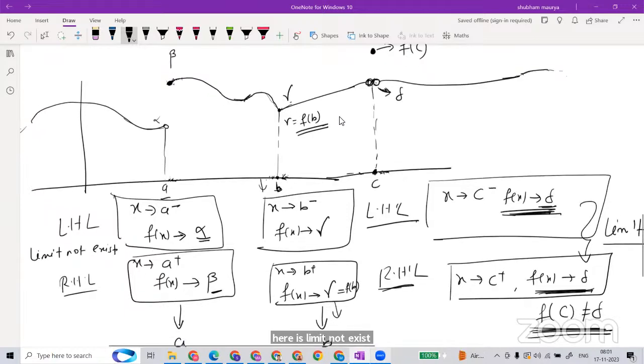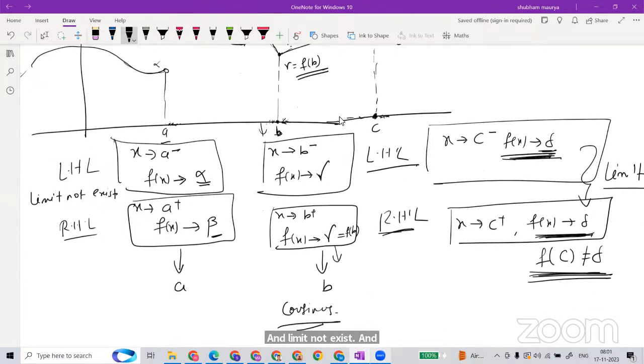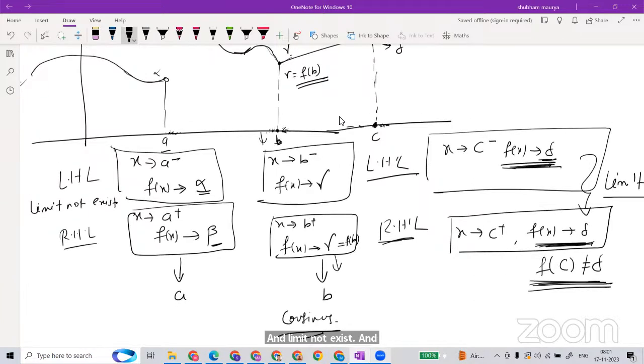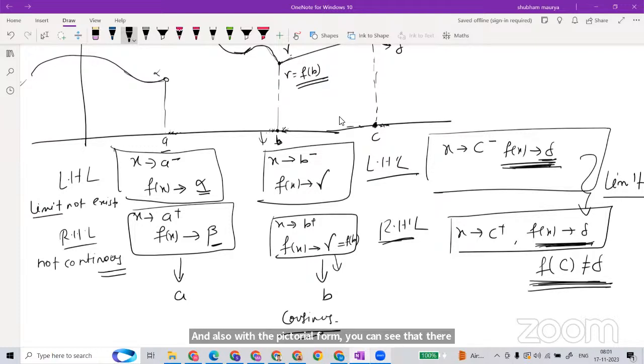And if the limit does not exist, then directly you will say the function is not continuous. Also, in the pictorial form you can see there is a lifting. We have to lift our pen, keep it in a different place and then continue. If the limit is equal to the function value, the graph is continuous. Left and right limits must be the same and exactly equal to the function value.